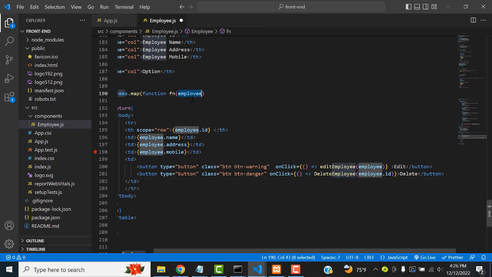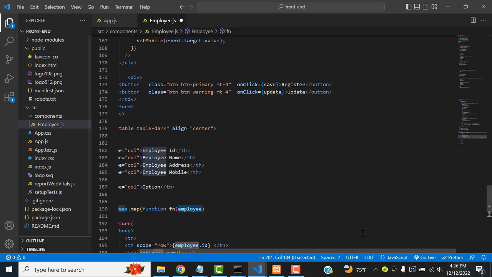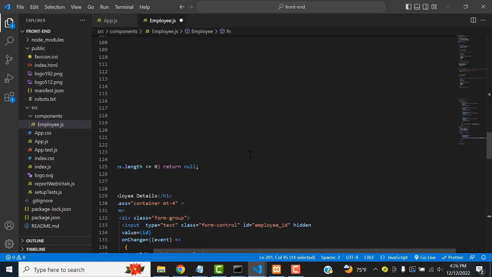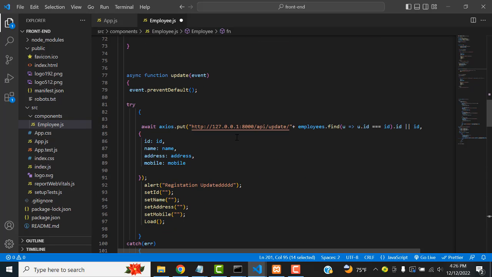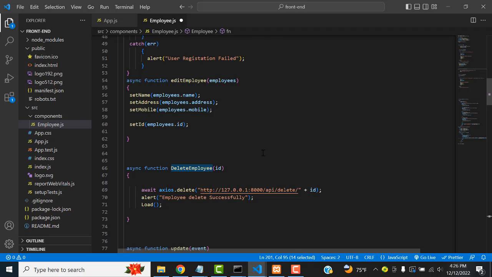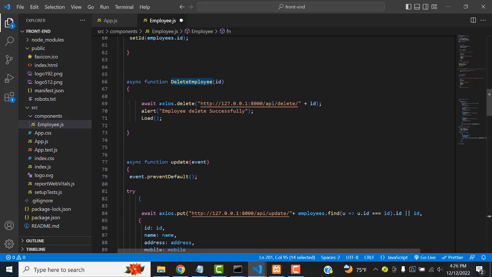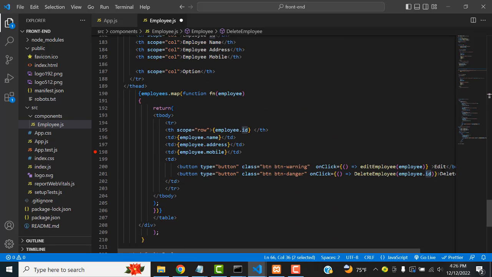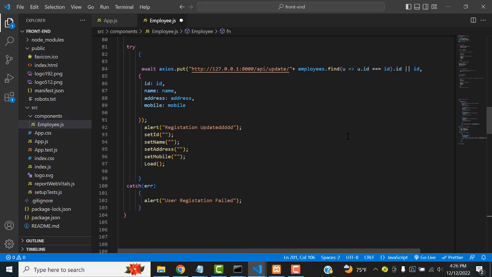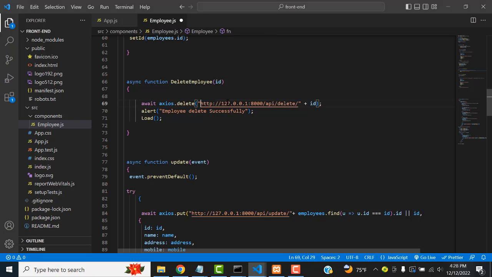So we have an employee object. It has a property ID. When you click the button, it goes to the respective method, which is deleteEmployee. We have written the method deleteEmployee over here. It goes to the delete API.